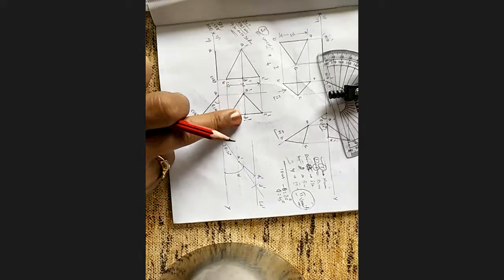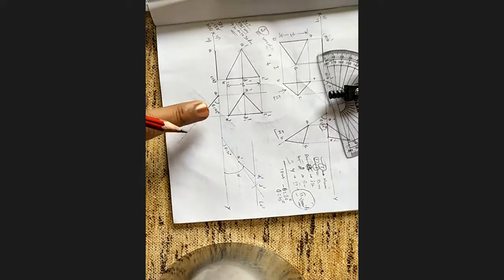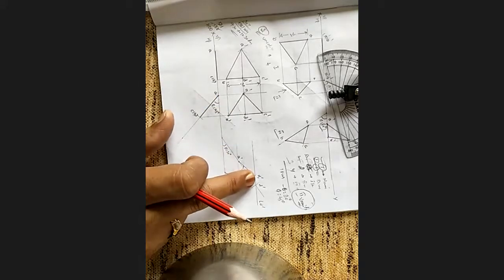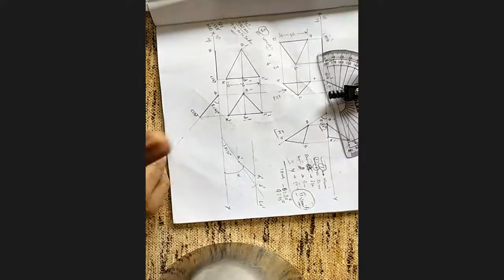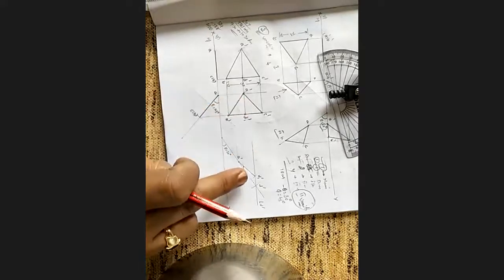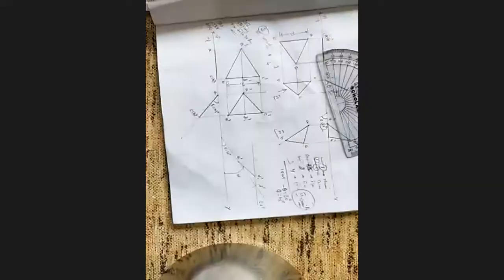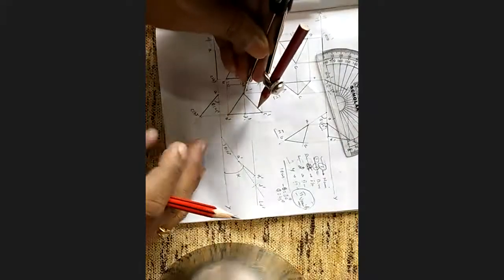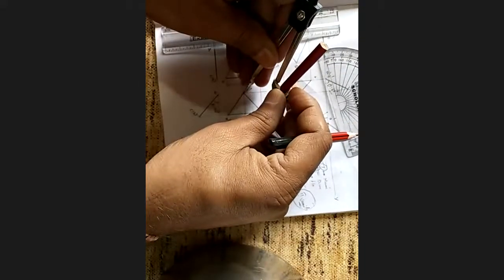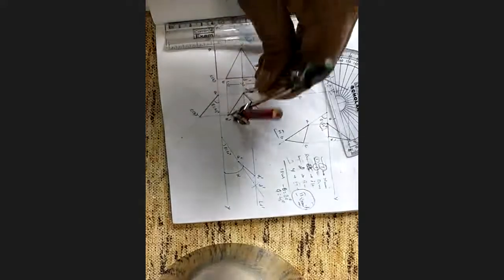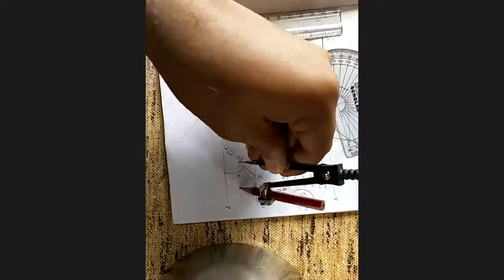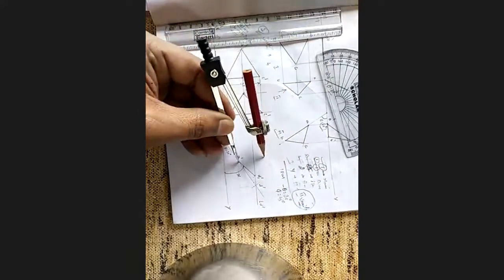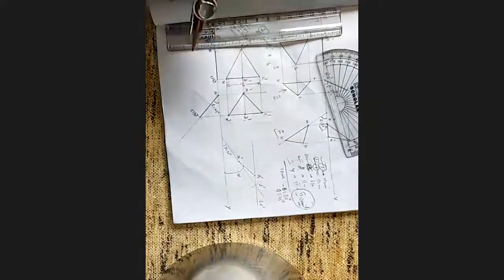Then we have the apparent median because it is inclined. Due to the apparent median, we will draw this after this. What I told, reproduce this figure. This is important. The same figure we have to copy. How I will copy, you see. From A dash, I will measure C dash. Always remember, A dash C dash and A dash B dash are always the same because it is a mirror image. From A dash, cut an arc from both ends of D dash.